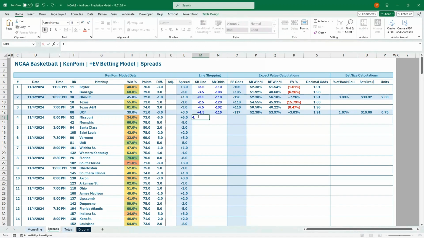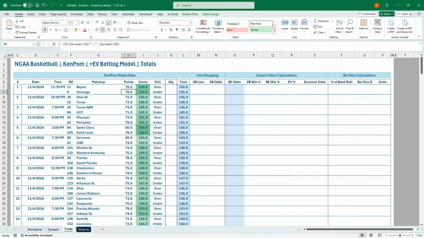And then let's check out the Memphis, Missouri game. We've got that 4.5 across the board. We've got minus 106 on FanDuel and minus 110 on BetMGM. Neither of those is an EV bet, so it's going to highlight in blue where your EV bets are. So a couple minutes to get a couple bets. That's not a bad trade-off. And then let's go over to the totals.